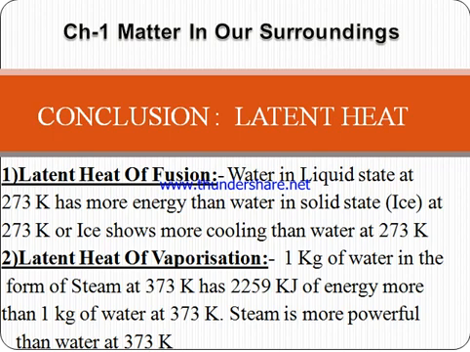In one case we have taken water and in the second case we have taken ice, both at the same temperature. The temperature is the same, but still the amount of energy in water is more because water contains latent heat. Hence, we can say that ice shows more cooling than water at 273 Kelvin.